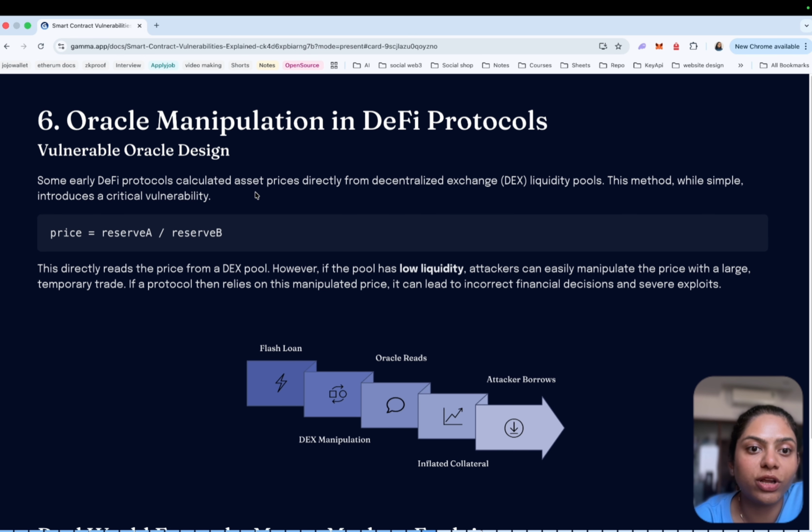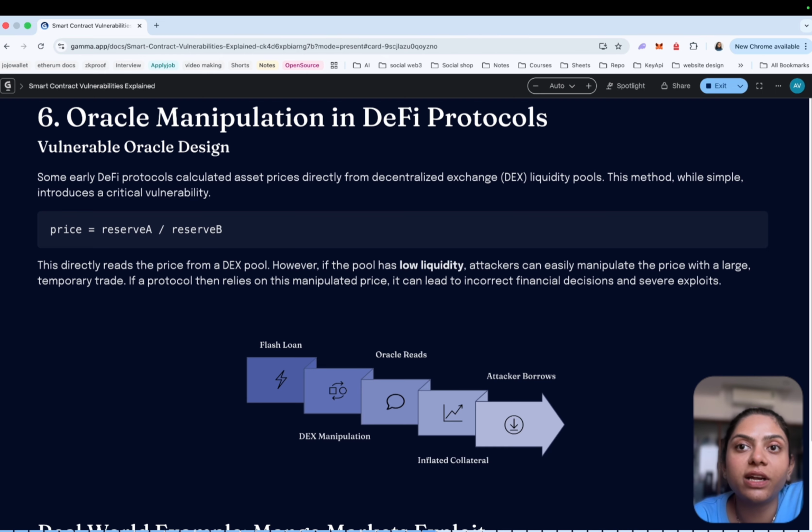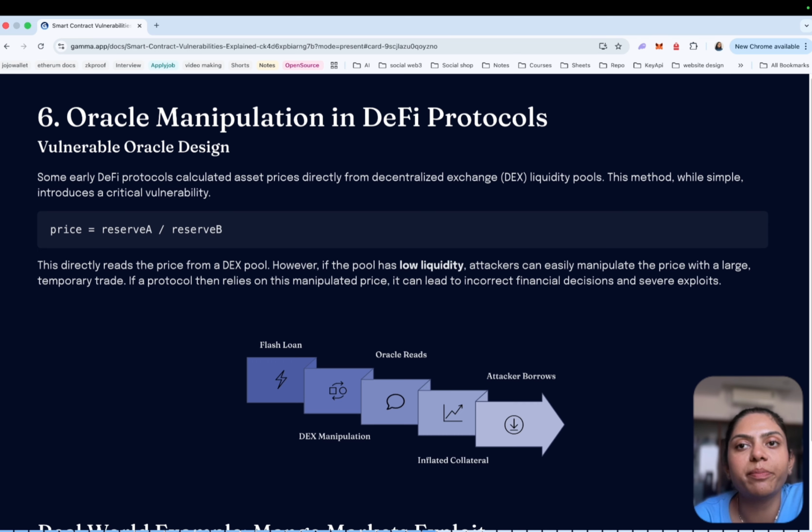Take oracle vulnerabilities: some early DeFi protocols used price data directly from decentralized exchanges. For example, a simple price calculation might look like price equals reserve A divided by reserve B. This formula reads the price directly from the liquidity pool. The problem is that liquidity pools with low liquidity can be manipulated. If the attacker performs a large trade in that pool, the price changes instantly. If a protocol reads the manipulated price, it may make an incorrect decision.